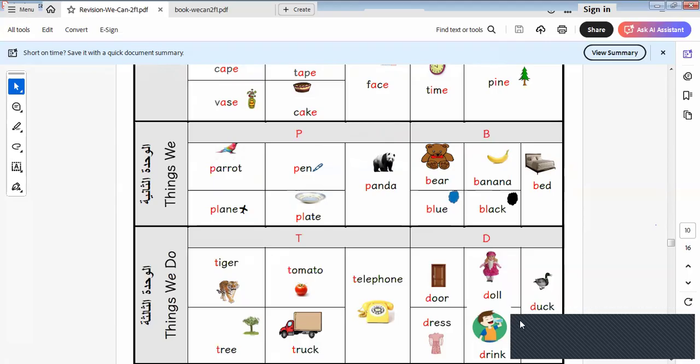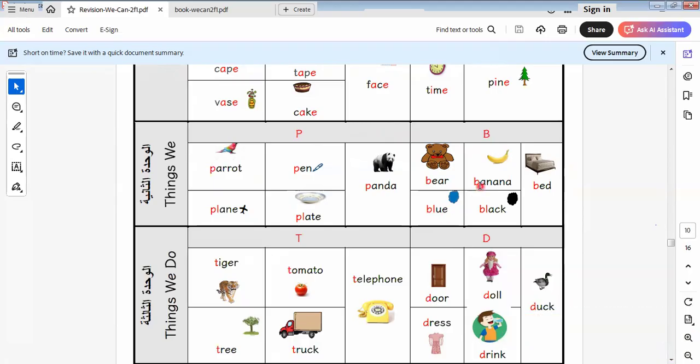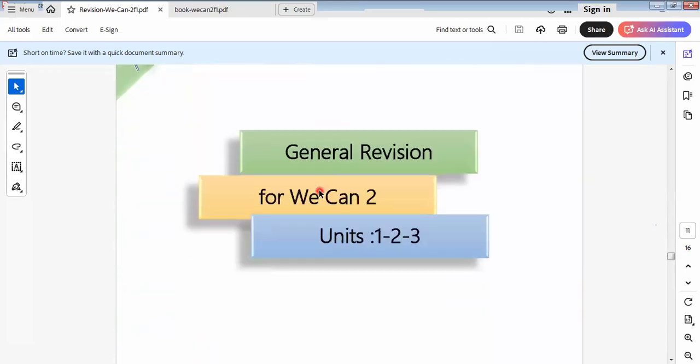We say here pear, blue, banana, black, and big. This is the letter B. We have letter B like this: parrot, parrot, plane, plate, and pin. Okay. Let's go to